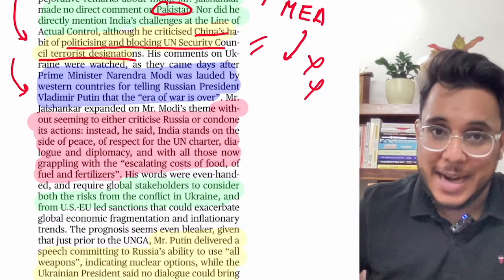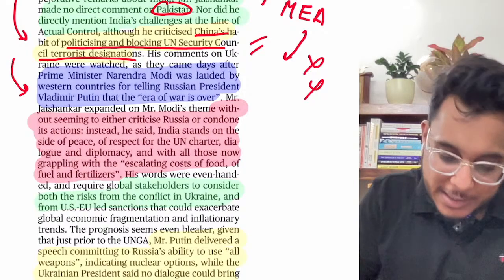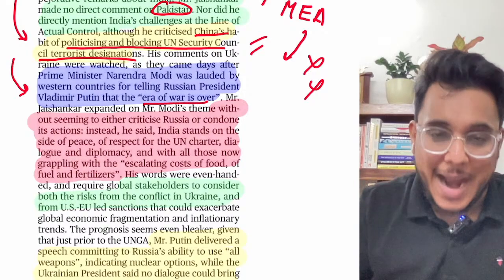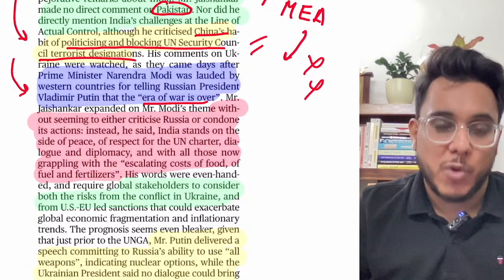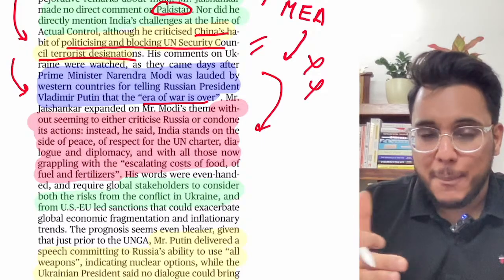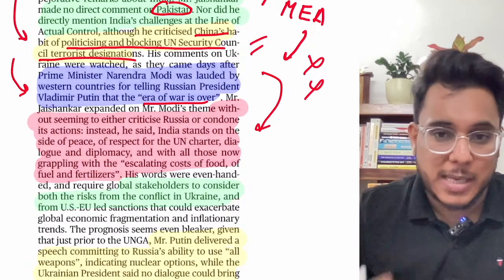Their prime minister had personally said to Russia that the era of war is over and you should wind up that war that is going on. It was in the context of the Russia-Ukraine war that is going on. So what happened? The Minister of External Affairs has continued the same kind of line.